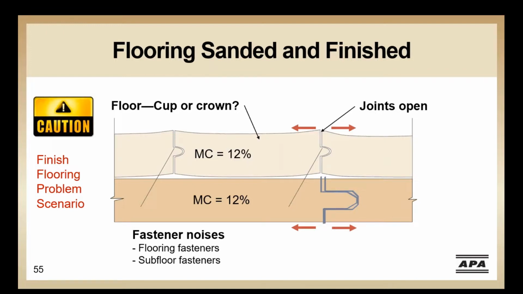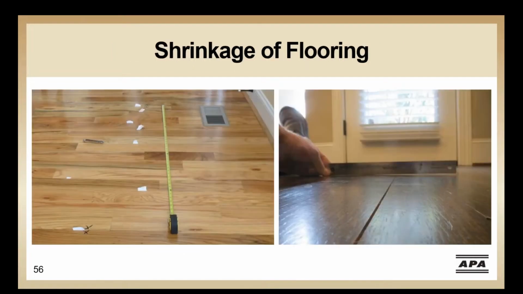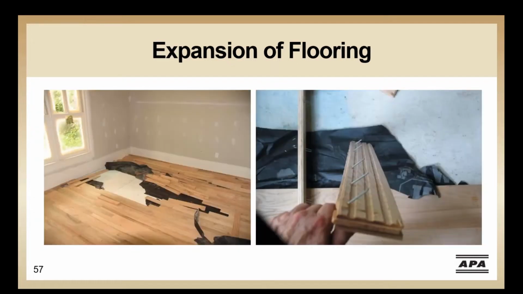This is sometimes more noticeable when the hardwood joints coincide or are near a subfloor joint. At these locations, you not only have the gap that resulted from shrinkage of the hardwood, but the gap that occurs from the shrinkage of the subfloor that can result in a larger gap at the subfloor joints. This is called panelization, where you see larger gaps associated with underlayment or subfloor gaps. Here you see gaps in the flooring identified with the white papers. Smaller gaps can occur across the panel face with larger gaps at the subfloor panel joints.